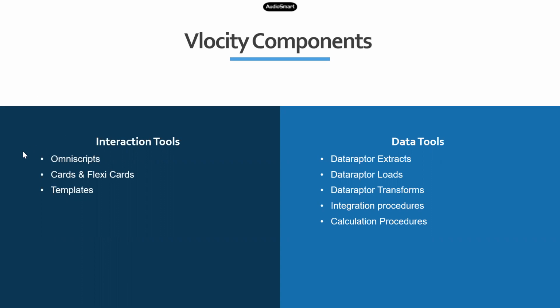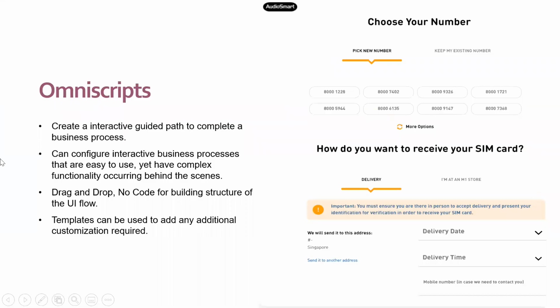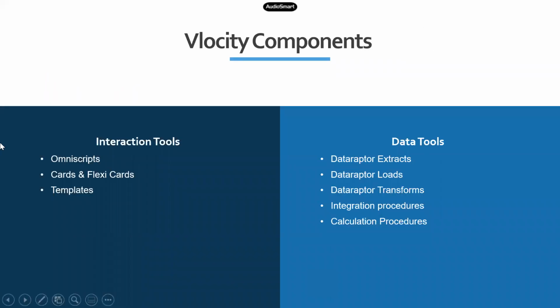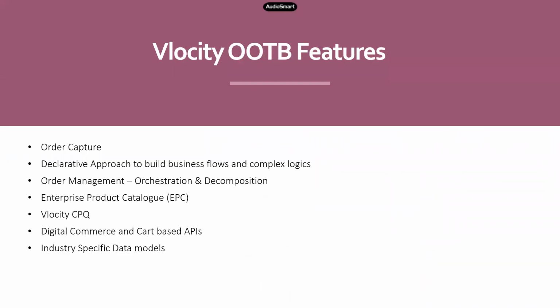as part of order capture journey, you can see these first 2 points here, order capture and declarative approach to build business flows and complex logics. You may have to create a lot of components. You may have to create a lot of VF pages, or a lot of Lightning components or LWC components or Apex controllers usually, right?